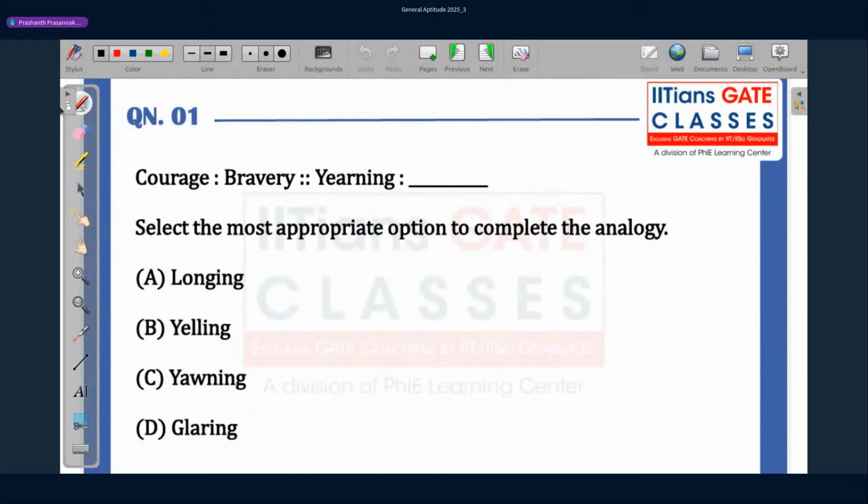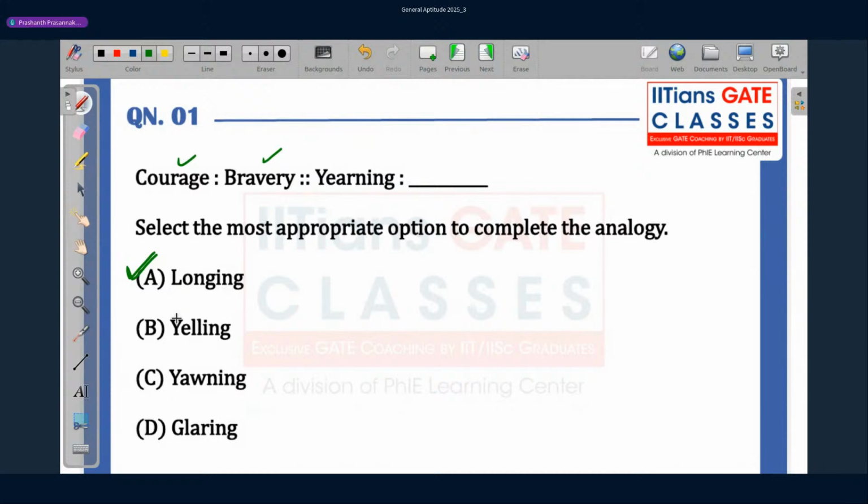This one is from English. Courage is to bravery as yearning is to what? Select the most appropriate option to complete the analogy. Courage and bravery are actually in the same basket, so the word closest in meaning to yearning is what we need to select. Longing, yelling, yawning, and glaring. The correct option is option A, longing.